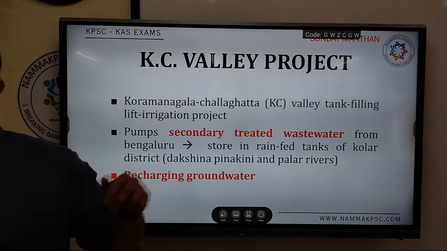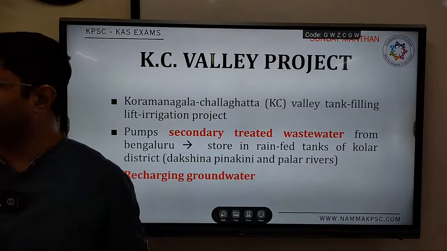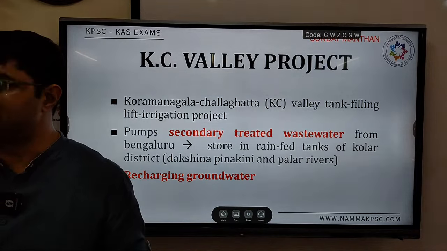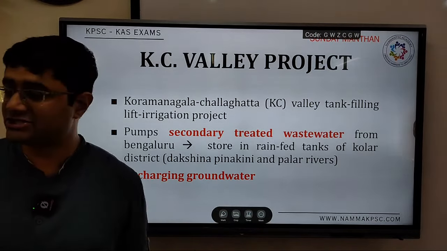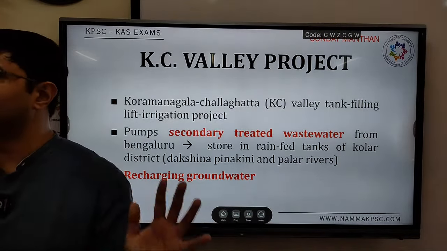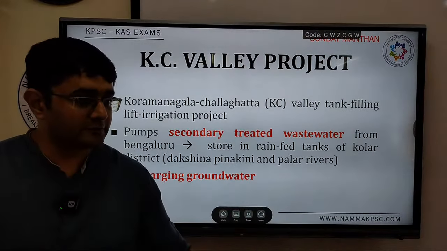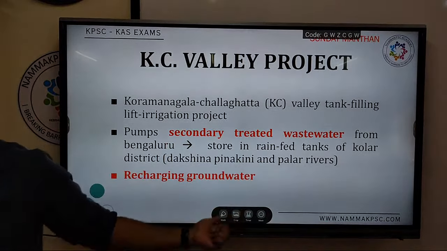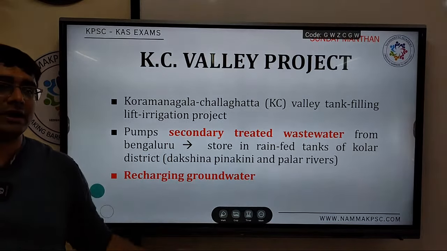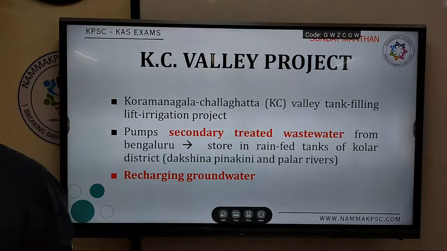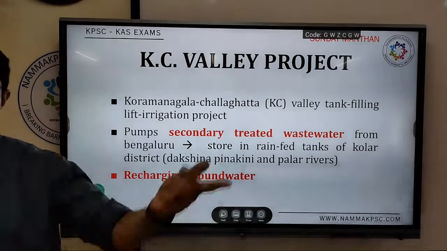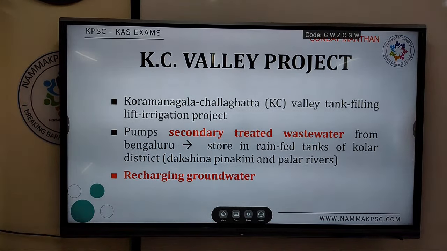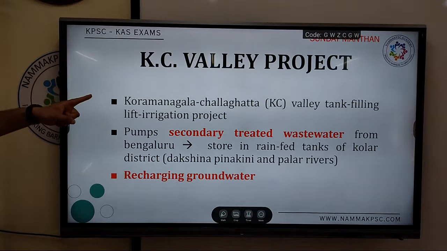But the problem was, in one of the reservoirs, even though treated water was sent, the reservoir had froth coming out of it. That means it was still polluted, with rich nitrogen and all of that. Therefore it was in the news, and it went to court also. The court stopped the transportation of water to the reservoirs and said you have to undertake an environmental impact assessment, and then it was done. Now again there is a proposal to do this once again. So please write down KC Valley project.